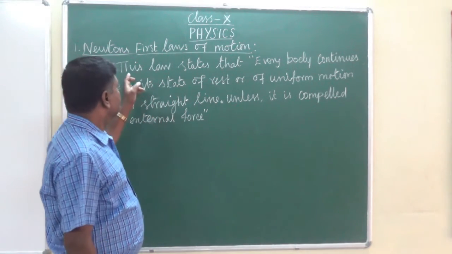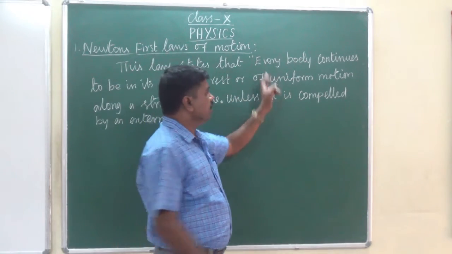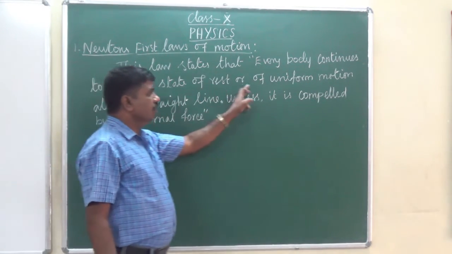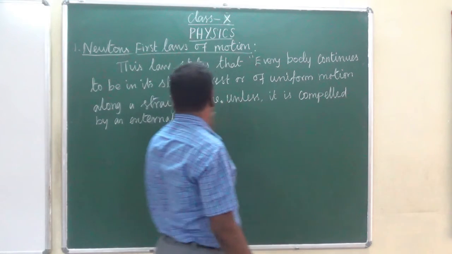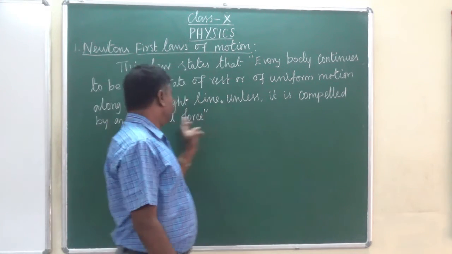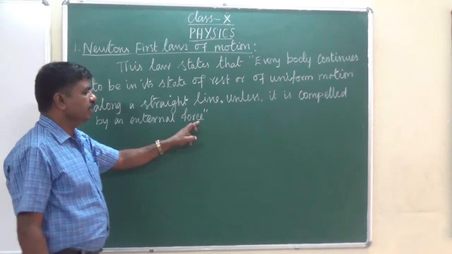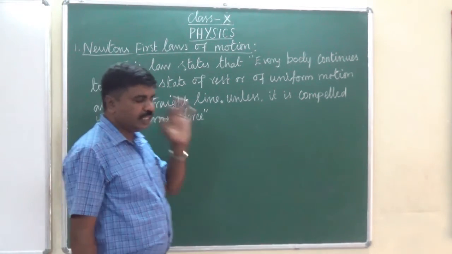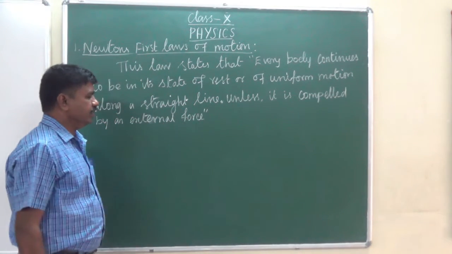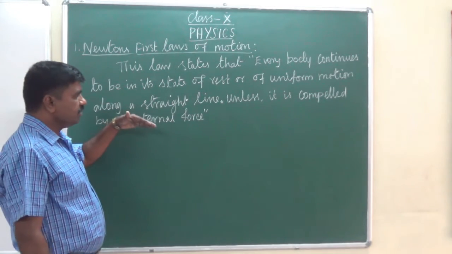Newton's first law of motion states that every body continues in its state of rest or of uniform motion along a straight line unless it is compelled by an external force. This is the definition of Newton's first law of motion. Now, what is the explanation of this?